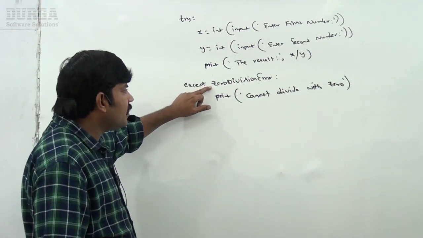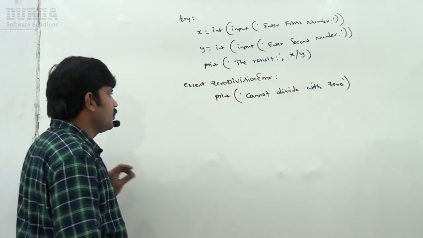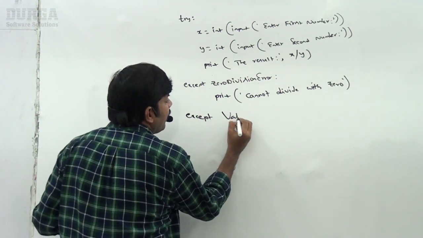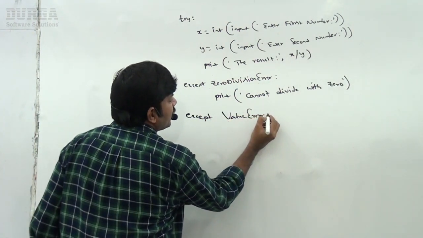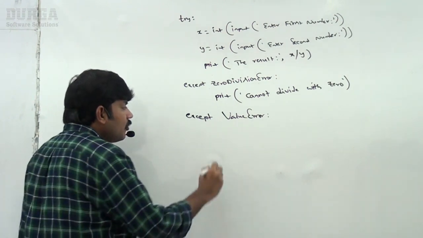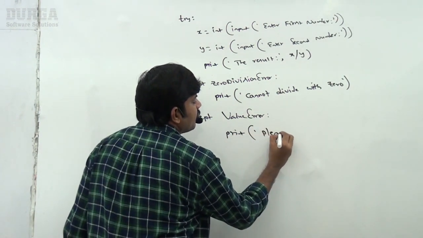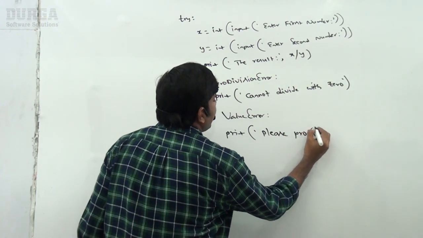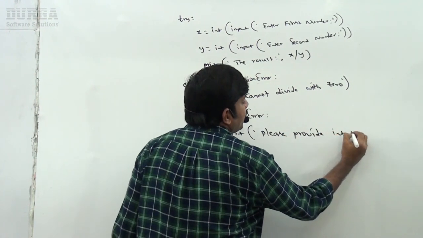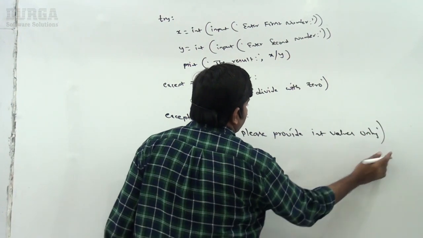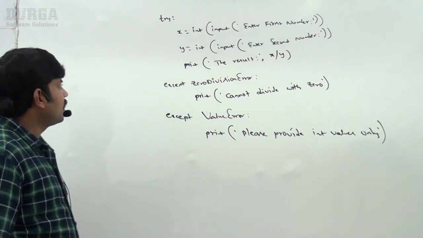So except block ZeroDivisionError: can't divide with zero. Now except ValueError, I'm taking. Now print 'Please provide int values only'.